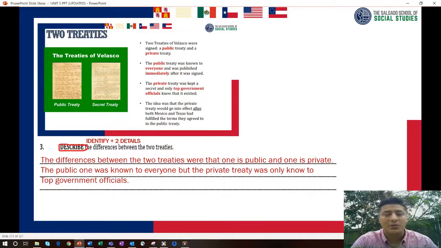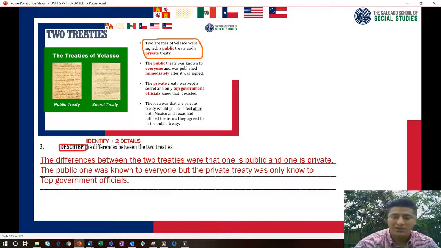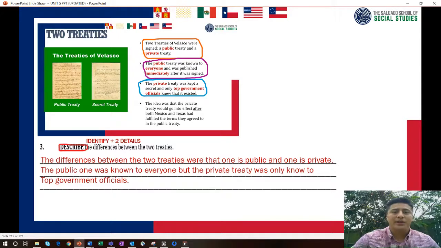So the differences between the 2 treaties were that one treaty is public and one is private. That would be your identify piece, which is here. The public one was known to everyone, but the private treaty was only known to top government officials. So this one would be your first detail, and this one would be your second detail. So please make sure you have those 3 things circled or labeled, any way you want. And please make sure you're writing the answer in a complete sentence. Please pause now to make sure you have it written down.